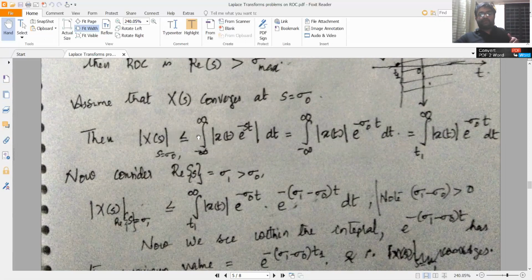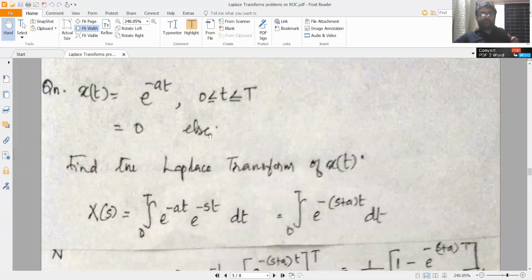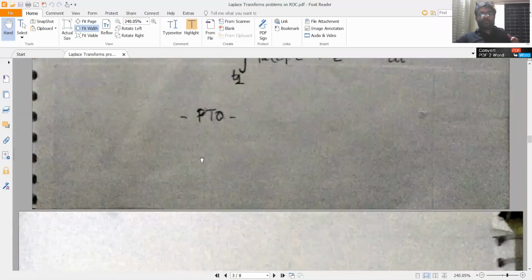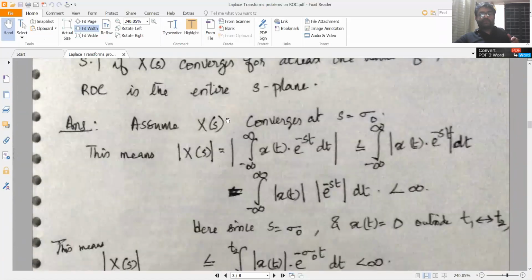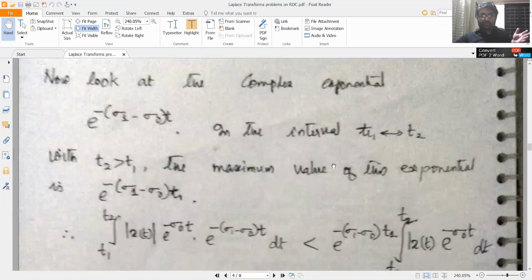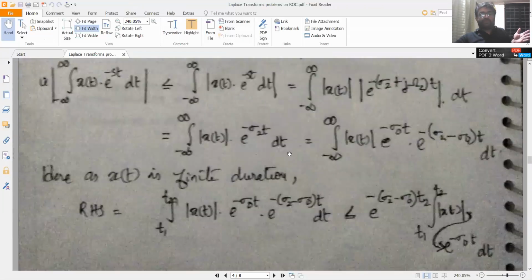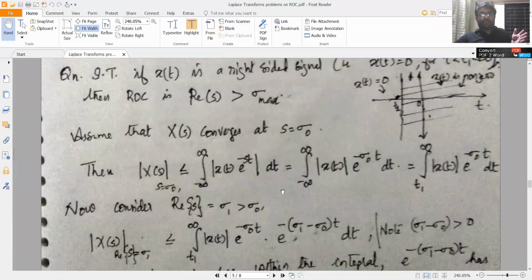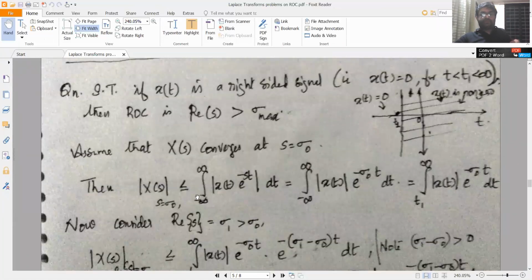Actually, it's exactly like the earlier case, where you had initially written the modulus of this integral, and you just skip that step. It is less than or equal to integral minus infinity to plus infinity modulus of x of t e raised to minus st dt.